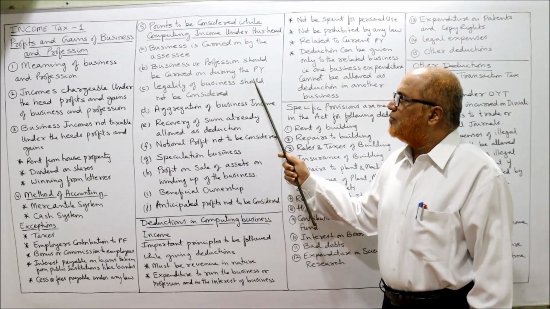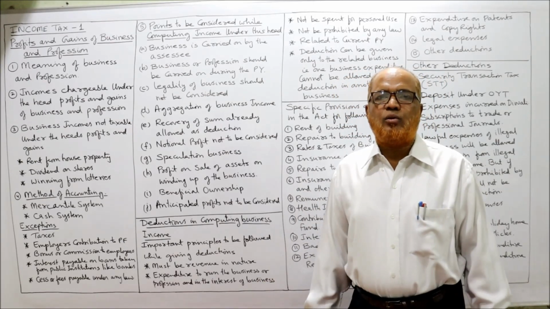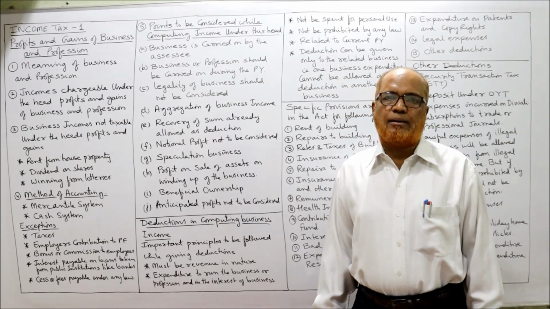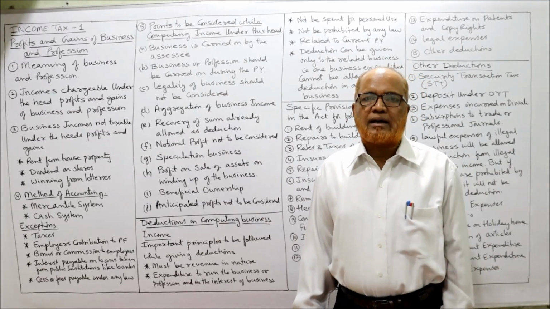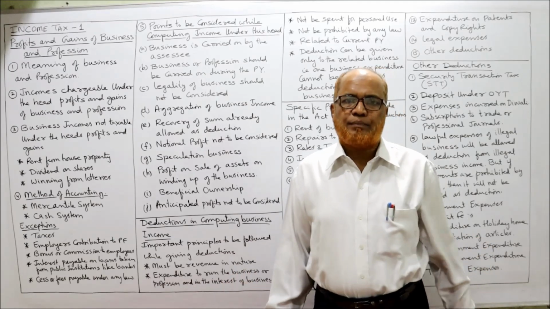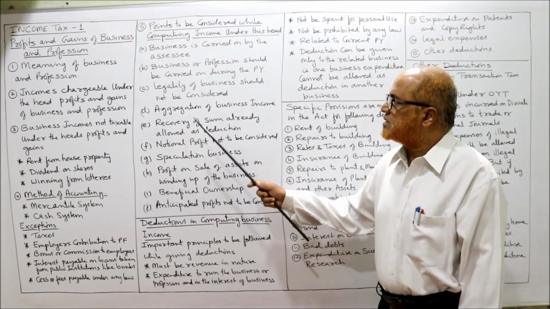Next is legality of business should not be considered. Income Tax Act is not bothered whether you are earning legal income or illegal income. Even illegal income, if a person earns, he will be put to tax in the same way as legal income. So legality is not considered while calculating profits and gains.